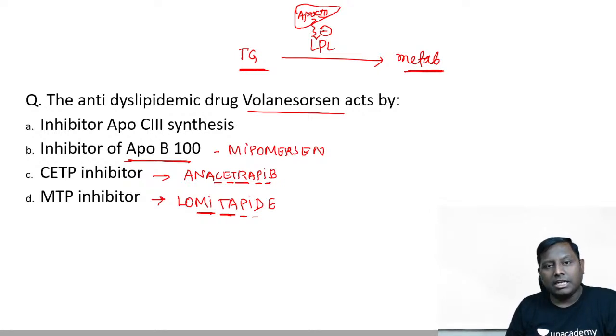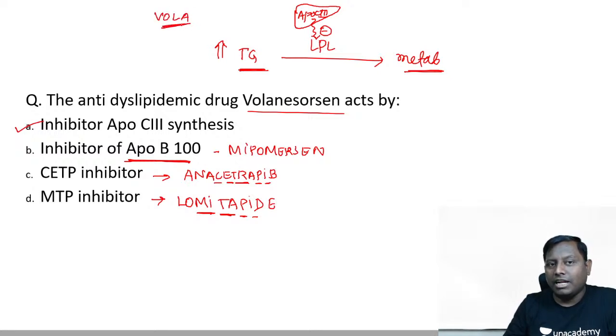If lipoprotein lipase is inhibited, what will happen to the level of triglyceride? It is obvious that it will increase. So ApoC3 is the bad guy here. Therefore, we can inhibit ApoC3 by a drug known as volanesorsen.